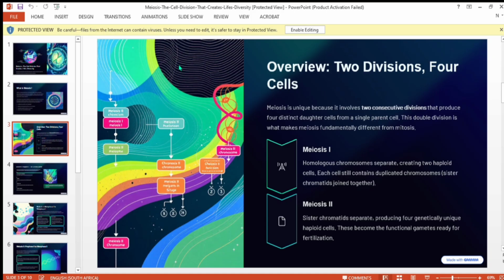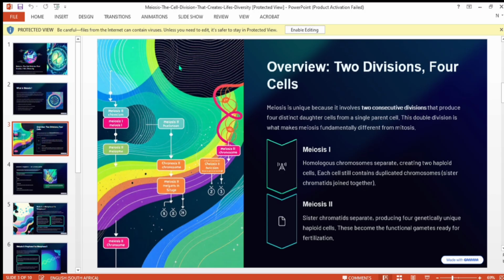Metaphase 2, the chromosomes are aligned on the equator in both cells. Anaphase 2, the centromeres break and the chromatids move to the opposite poles.